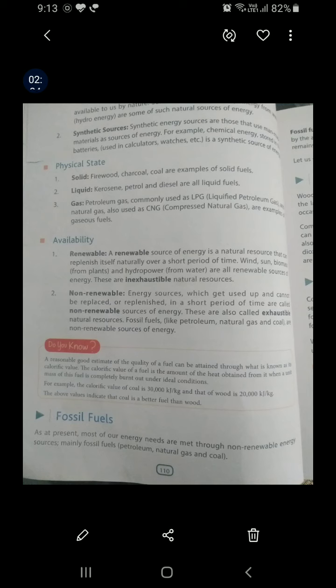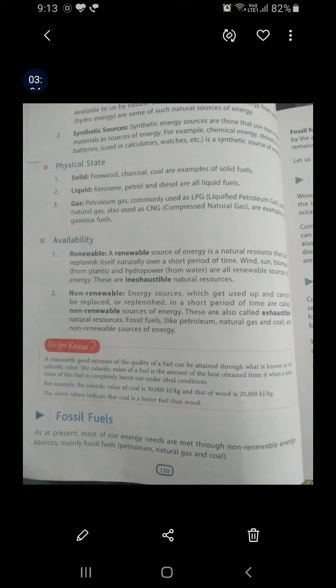Some energy sources are those which are man-made. Such energy sources are called synthetic sources, like chemical energy, which is stored in the batteries, in calculators, watches. All these are synthetic sources of energy. Now, on the basis of their physical state, energy sources can be of three types: solid, liquid, and gas.